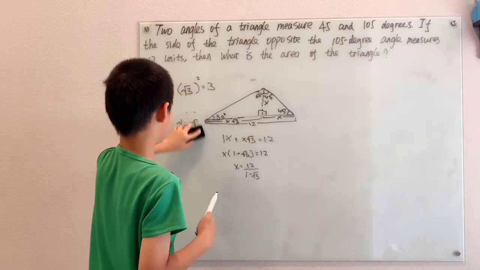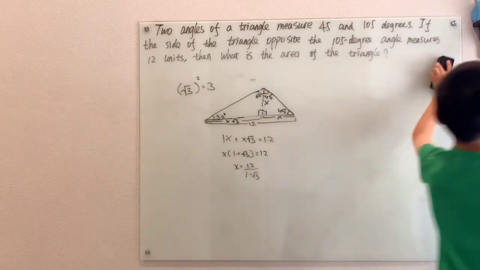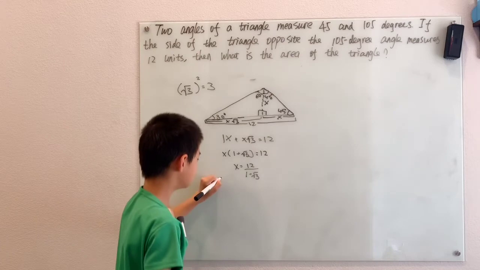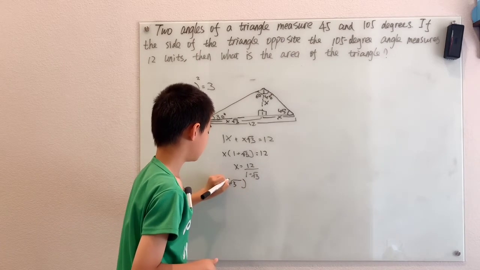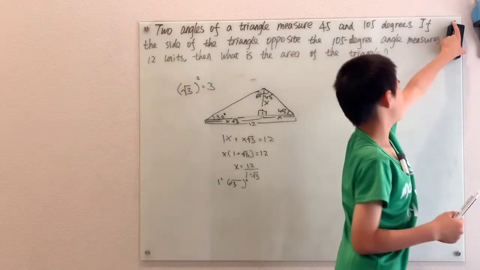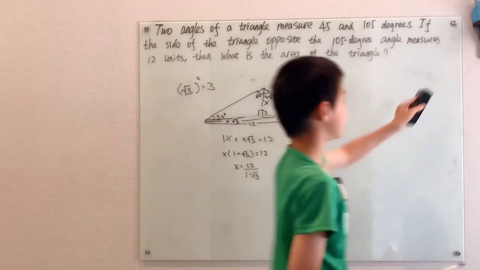Which means really, instead of squaring this whole thing, you want to square the 1 and then square the root 3 independently. So instead of squaring the whole thing, you want to square them separately, or find some way to do it separately.